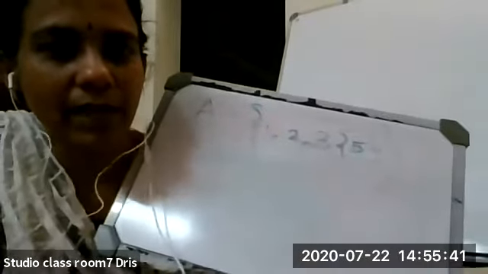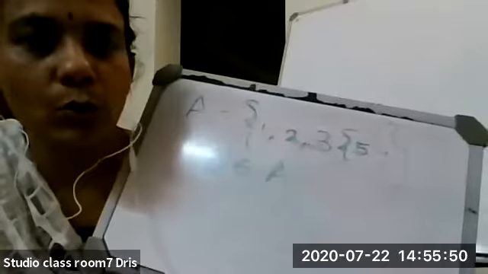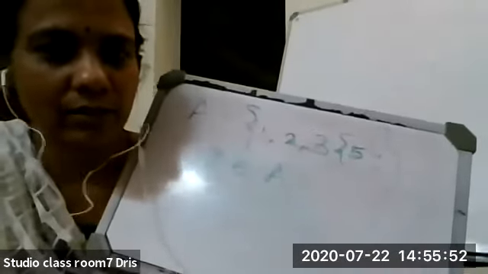Now, next, Aparna. 2 belongs to A. Is it correct? Yes, ma'am, it is correct. 2 is an element of A. Therefore, it is correct.